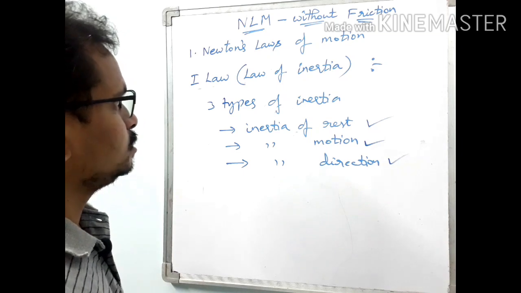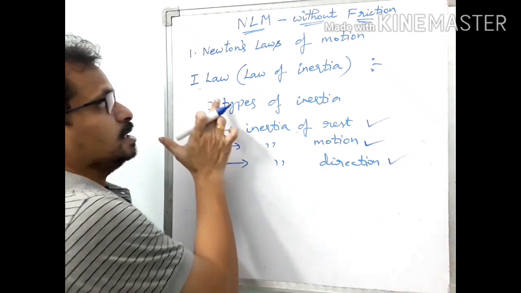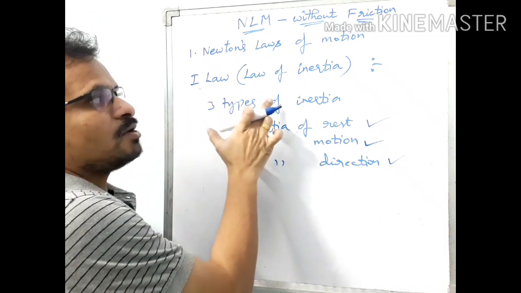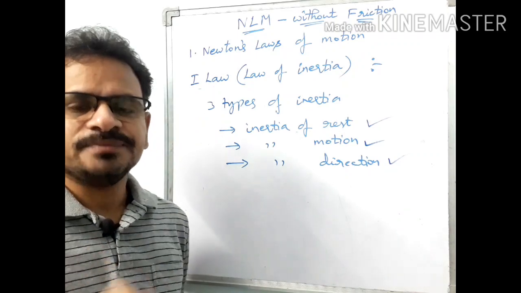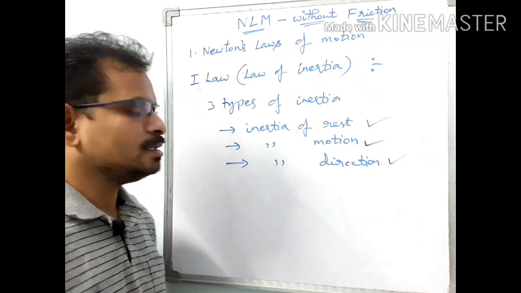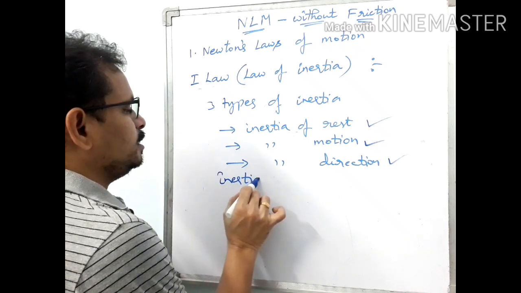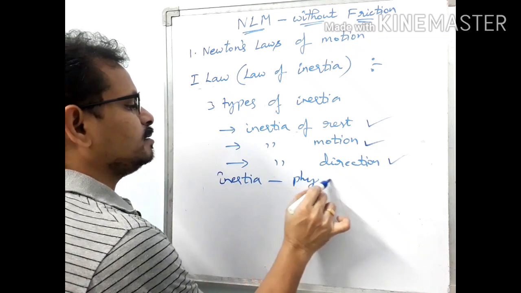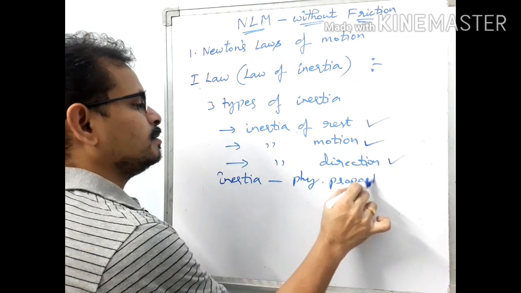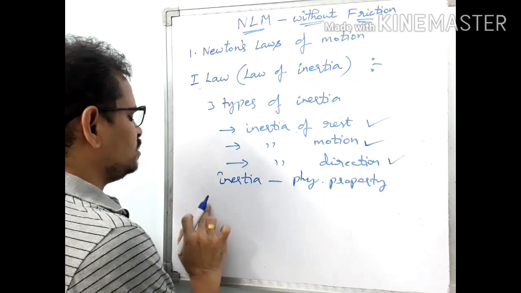So here, this is Newton's first law, or it is called the law of inertia. Got it? So what is inertia? Inertia is a physical property. And what is the law stating?